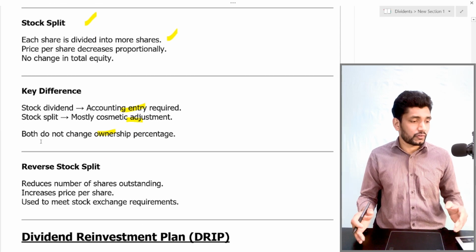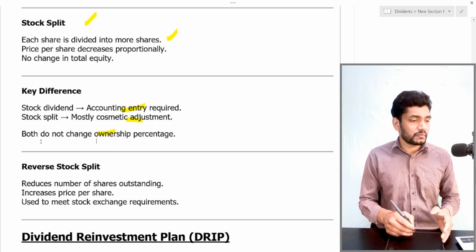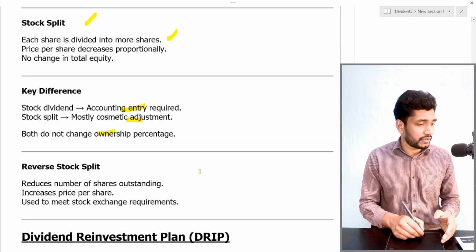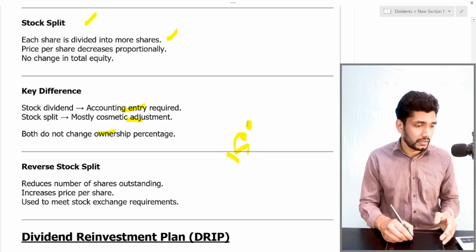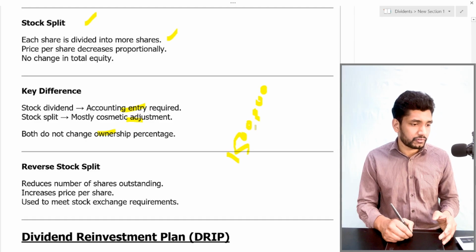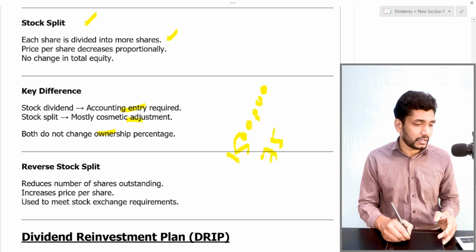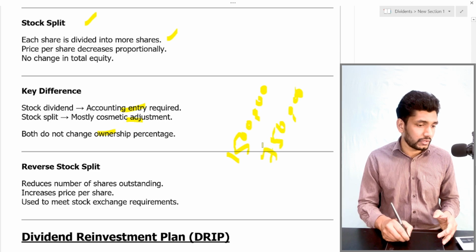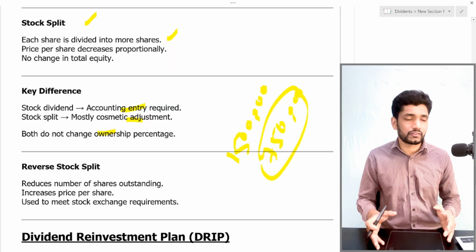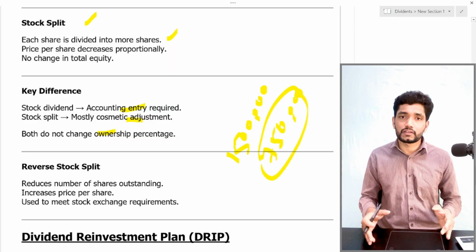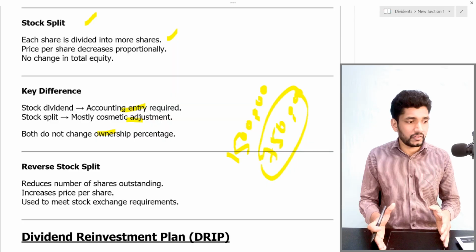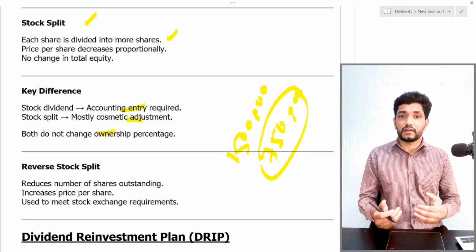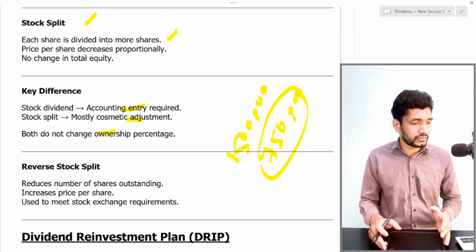Then the reverse stock split. A reverse stock split means a reduced number of shares outstanding, which will increase the price per share. Suppose a company has 1.5 million shares and reduces its total shares to 750,000, or half. That we call a reverse stock split. It is just the reverse of a stock split. That means in a stock split the number of shares increases, but in a reverse stock split the number of outstanding shares decreases.